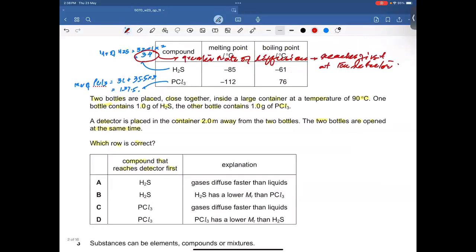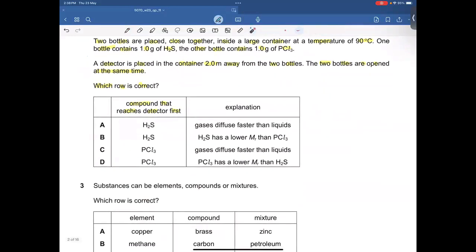Let me check what sort of options we have been given. The compound that reaches the detector first is obviously H2S. Now, the explanation is that gases diffuse faster than liquids. That's not true all the time because different gases have different rates of diffusion. For instance, when we talk about carbon monoxide, it has a lower diffusion rate, whereas other gases have a higher diffusion rate. So it's not the case all the time. So the first statement is incorrect, and therefore option A is incorrect.